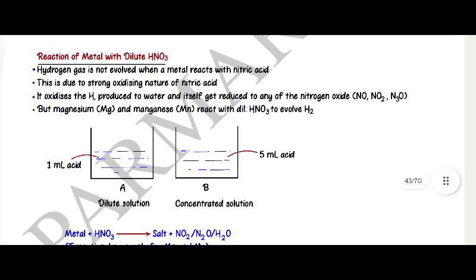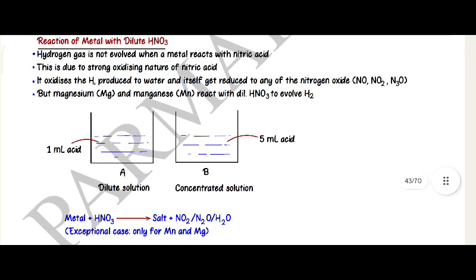Reaction of metal with dilute HNO3. Hydrogen gas is not evolved when a metal reacts with nitric acid. This is due to the strong oxidizing nature of nitric acid. It oxidizes the hydrogen produced to water and itself gets reduced to any of the nitrogen oxides: NO, NO2, N2O. But magnesium, Mg, and manganese, Mn, react with dilute HNO3 to evolve H2.